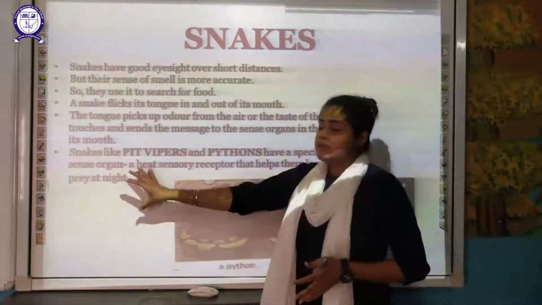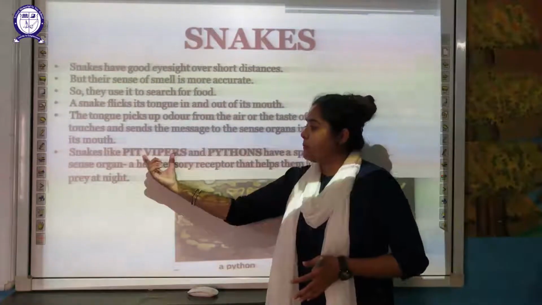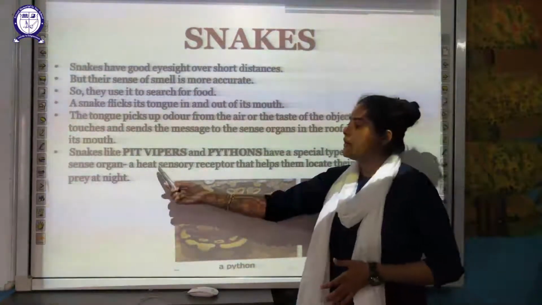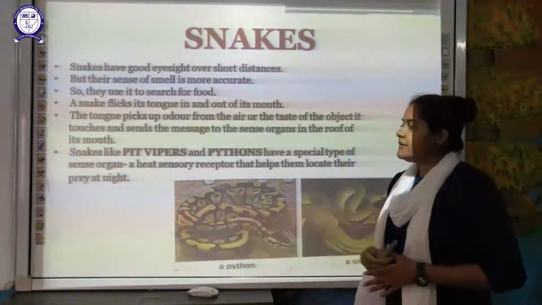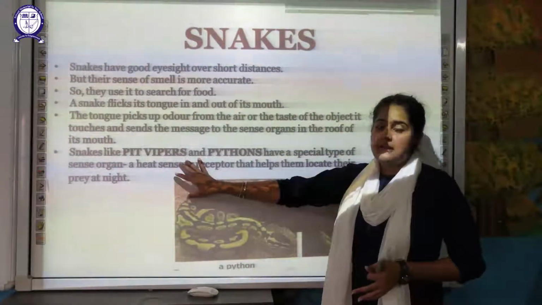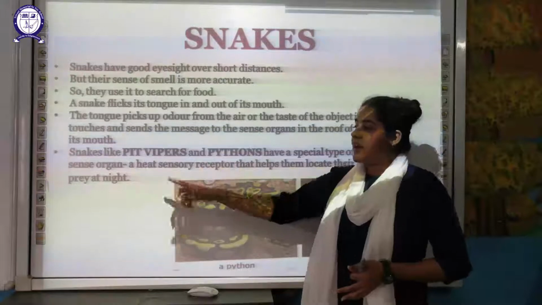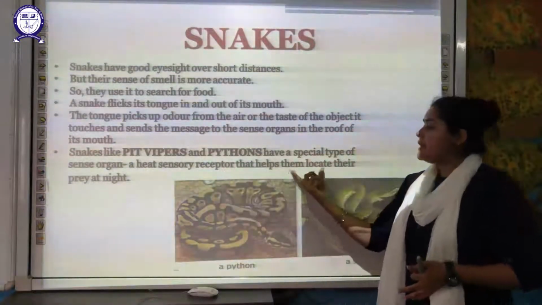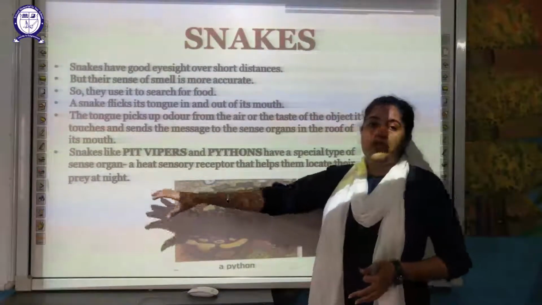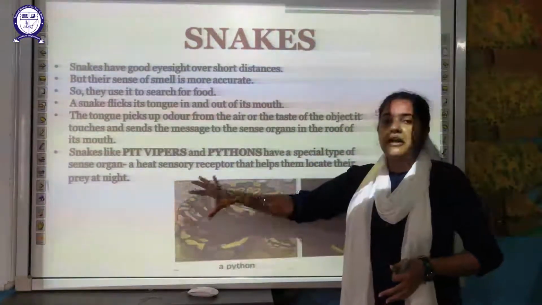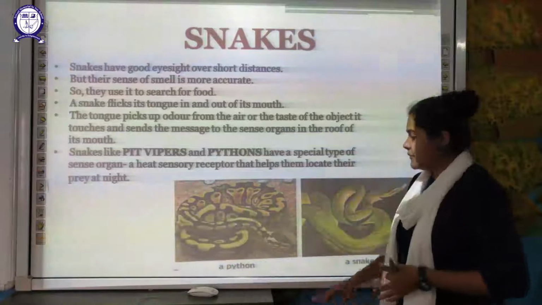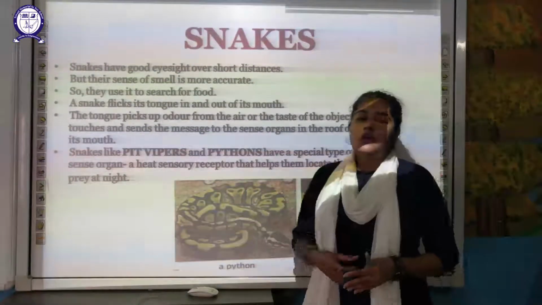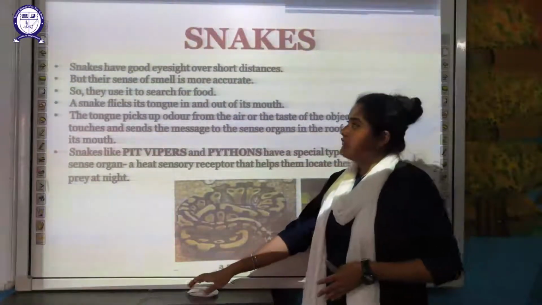Then there are certain examples of snakes, like the pit viper and the python. These have a special type of sense organ called the heat sensory receptor. So specifically remember this example. These two snakes have this specific sense organ, the heat sensory receptor, that helps them locate their prey even at night time. They can find their food during the night. So here are the python and the snake. You can see this is the manner in which the snake finds its food.